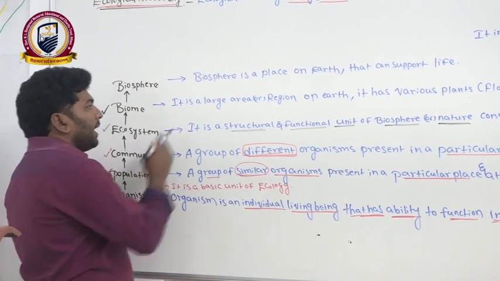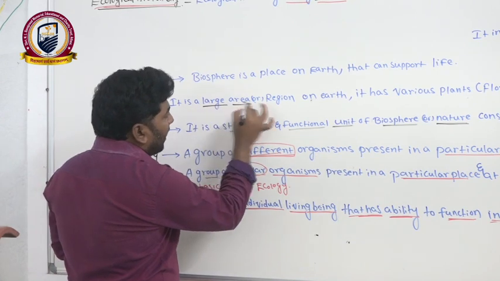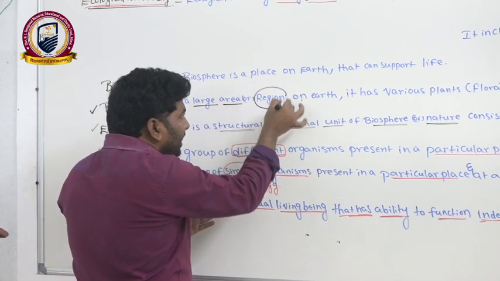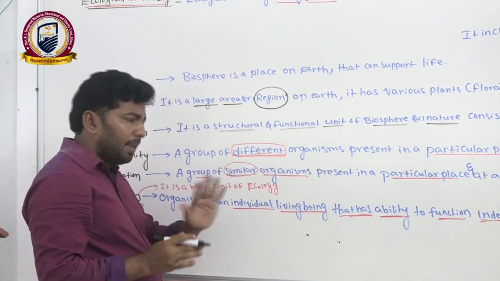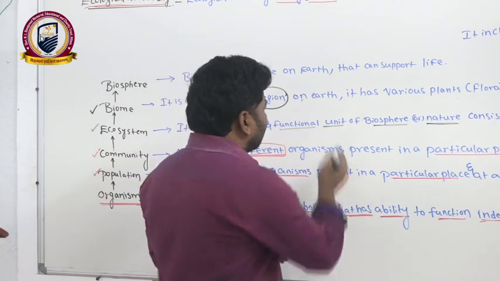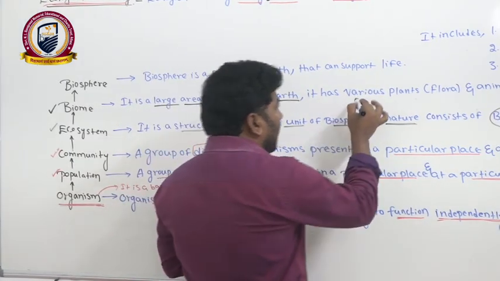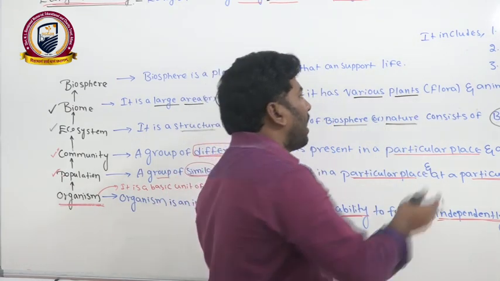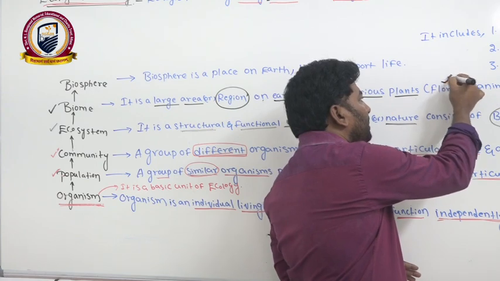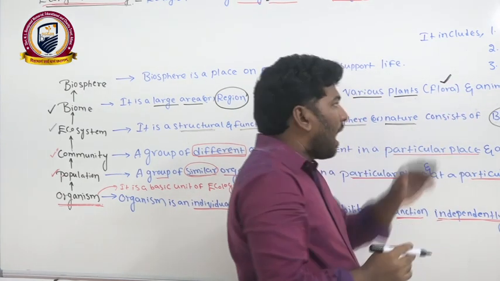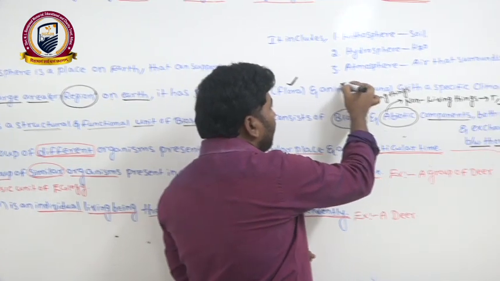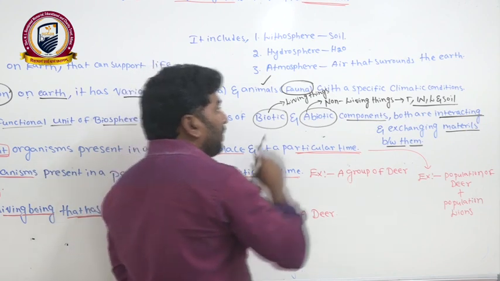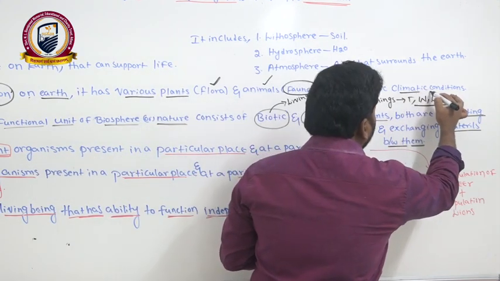If you see here, it is a large area. A biome is a large area. In some books we have seen region. Region or area, both are similar. The region on earth has various types of plants, or we can say flora. Plants we also call flora. And various types of animals, that we can say fauna, with specific climatic conditions.